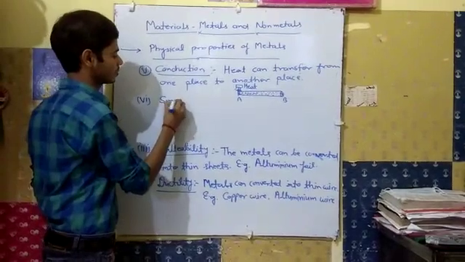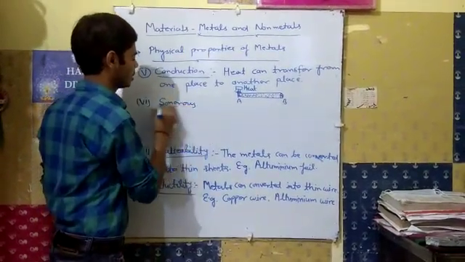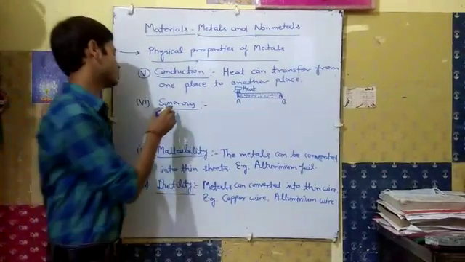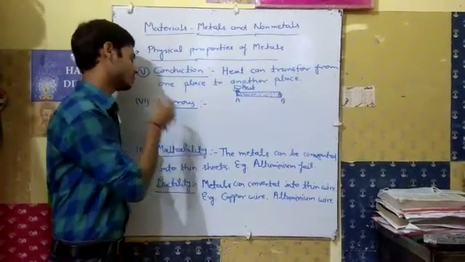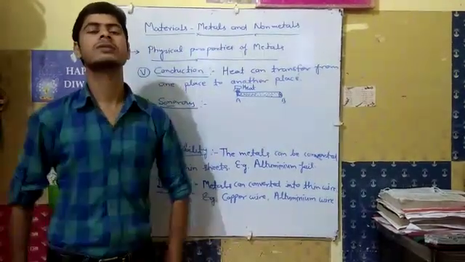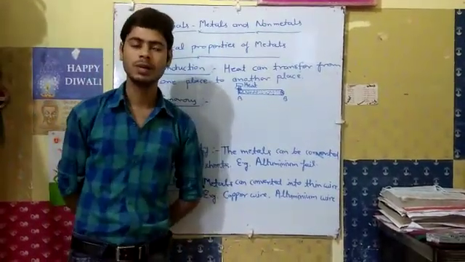Now the next property is sonorous. Sonorous means sound. That means sound can travel from one place to another place in a metal.